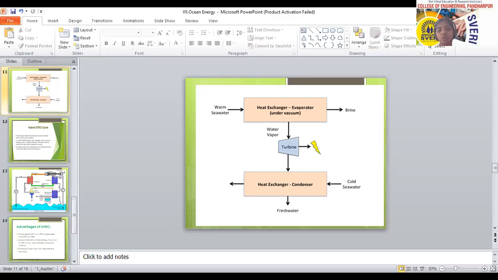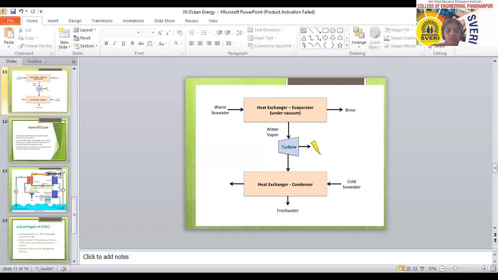As compared to the output, the cost of the system is much higher. That's why this system is not economical. It is suitable only if huge plants are installed in the oceans for higher electricity generation. Then it will be beneficial.